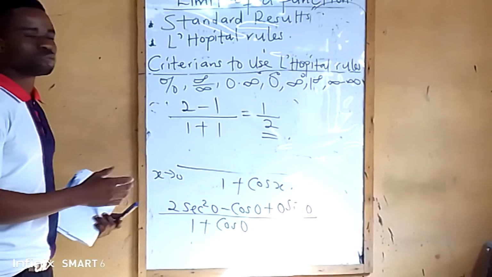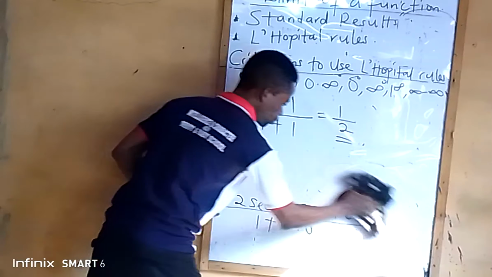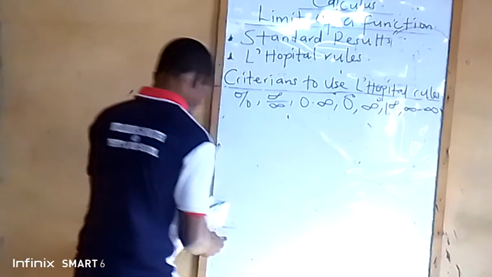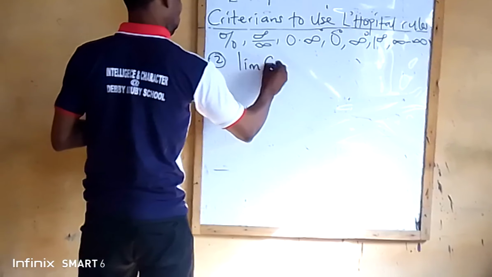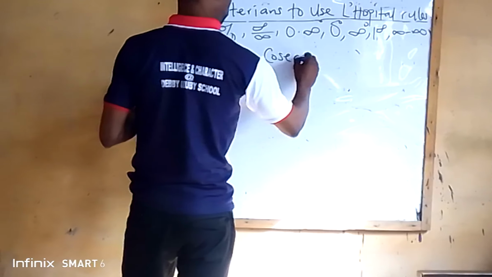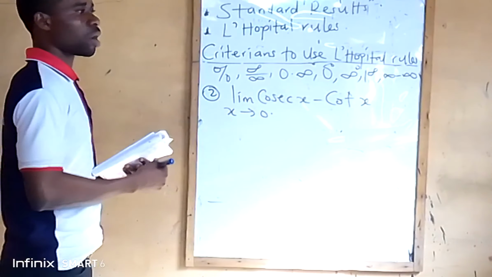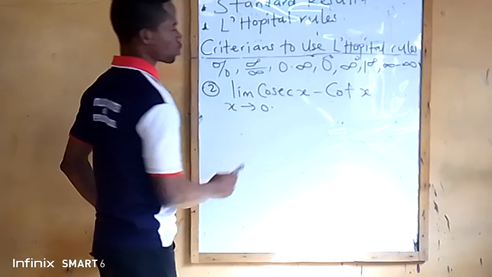That is the reason we use L'Hopital's rule. Now let's take another example. Example number 2. They give us the limit of cosec x minus cot x as x tends to 0.